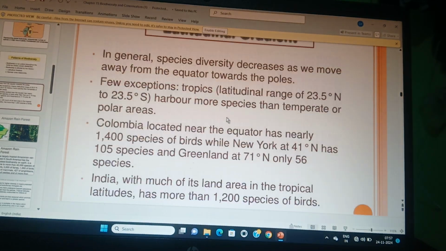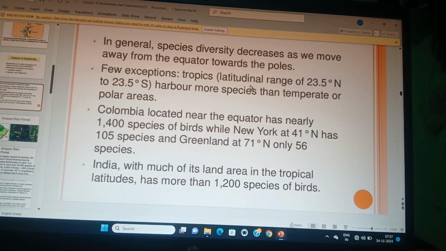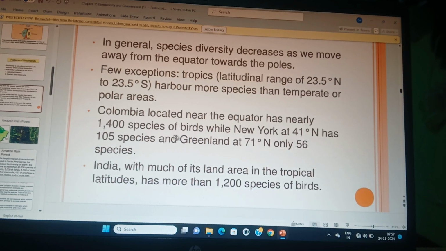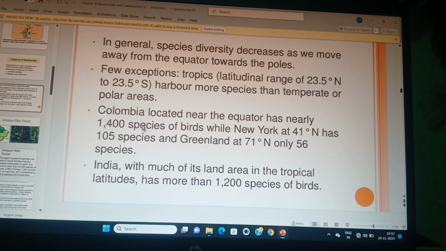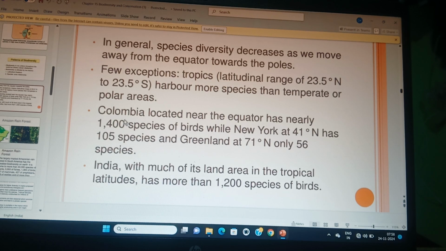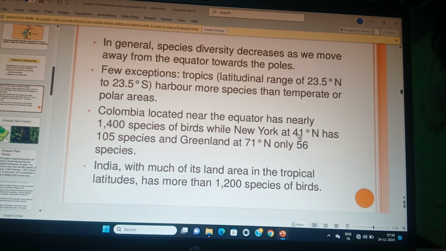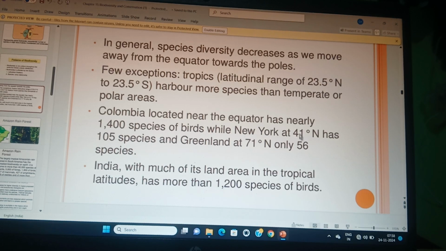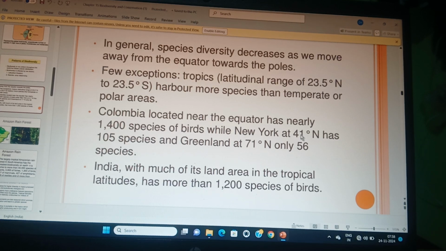Okay, look, there is an example, and it is very important. Colombia is a country located near the equator. In Colombia there are 1400 species of birds. But look at New York. The position of New York is 41 degrees north. It is not near the pole, but towards the pole.